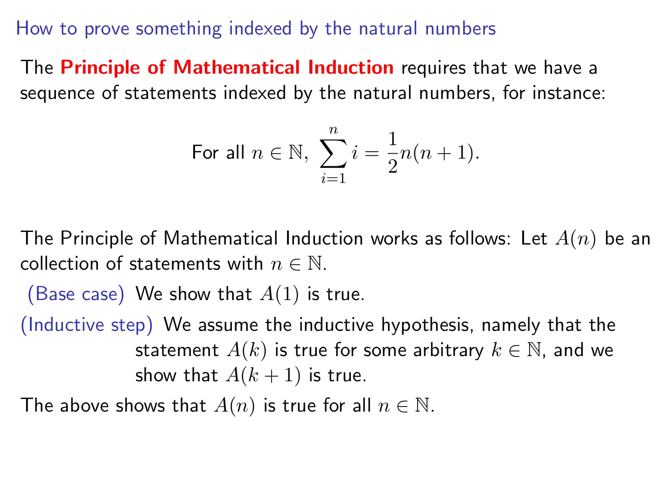So it works as follows. We have a collection of statements An with n a natural number. We show that the base case A1 is true, and that's the base case. And then we do the inductive step. What is that? We assume that Ak is true for some k. This is called the inductive hypothesis. And then we're going to show that Ak+1 is true. So the next statement is true when we assume that the previous one is true.